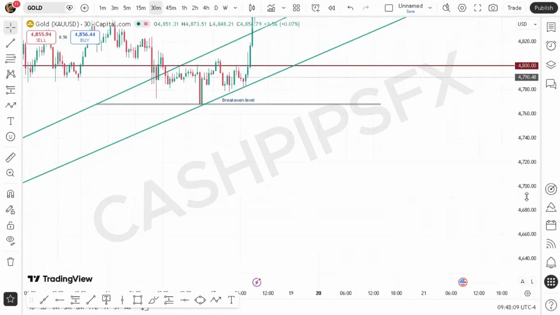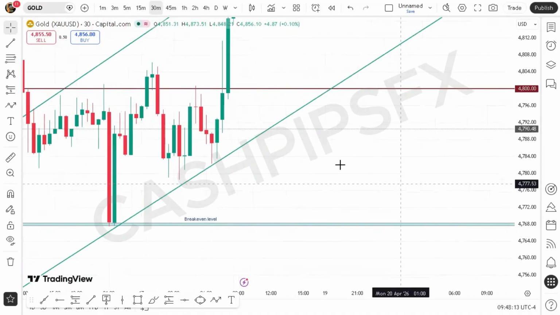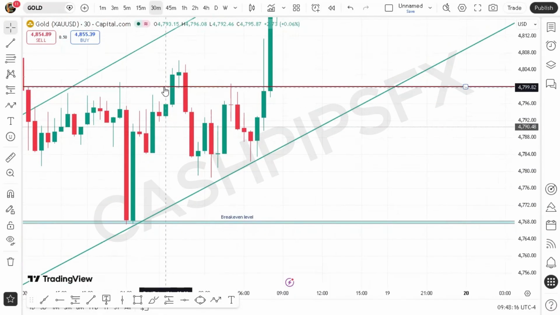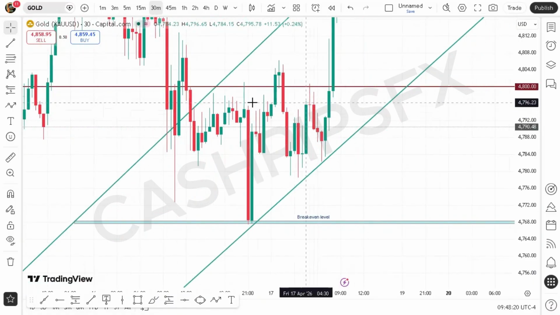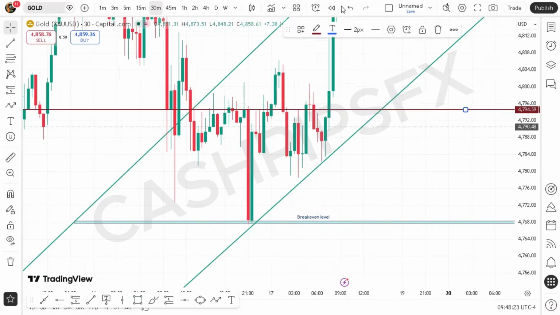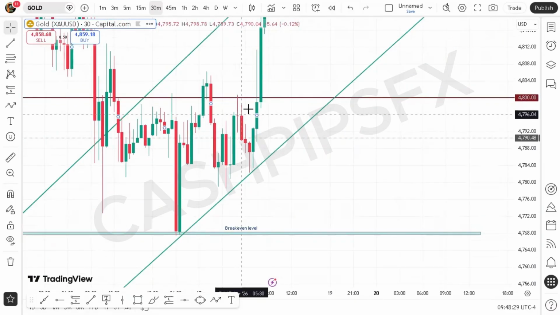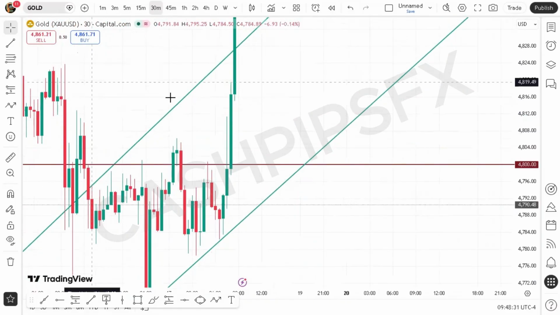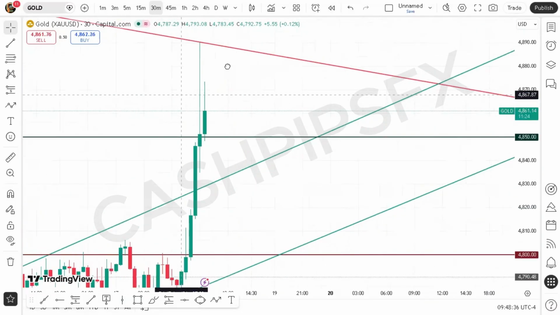Gold gave me a fake entry here in the morning, and I think I called it this entry here. We had the market come and retest this trend line on this psychological level, and then I entered on this evening star that happened over here. So we have an evening star here, and the market gave me a fake entry. I actually entered on this pin bar, but it did not hold, and I was taken out on a stop loss. Now we want to wait for the market to give us another entry.